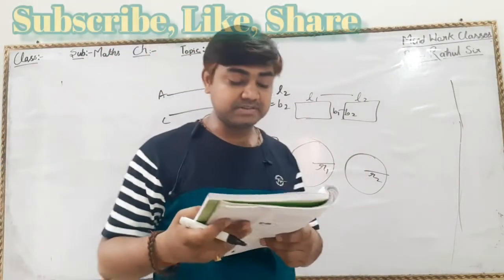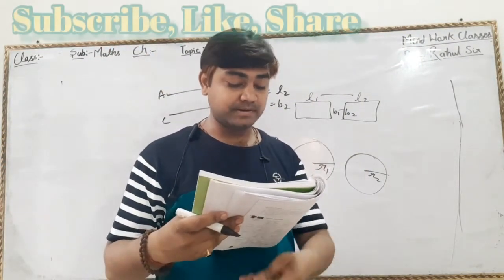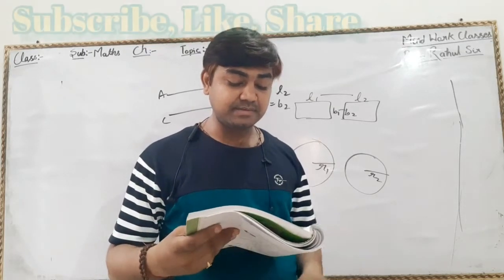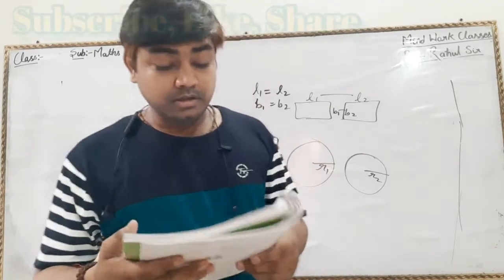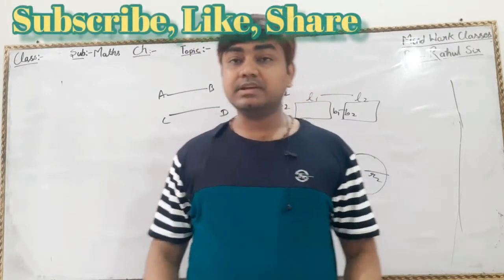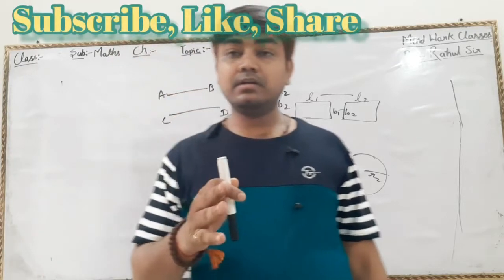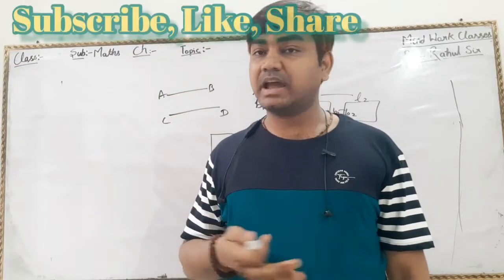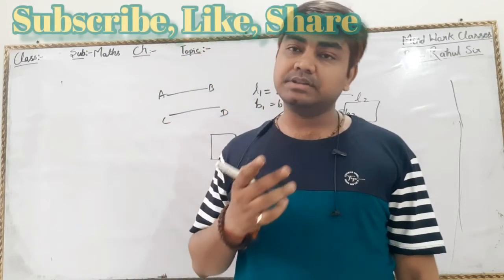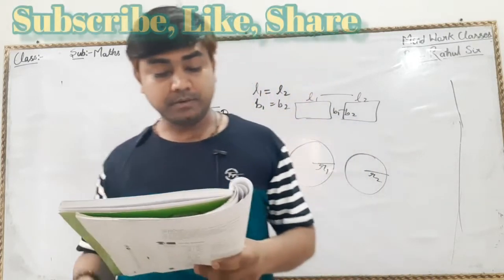So let's come to question number two. State whether true or false. To be congruent, two figures must have the same shape only. Yes. Obviously, two different shaped objects can never be congruent. If two things are to be congruent, their shape should always be equal.